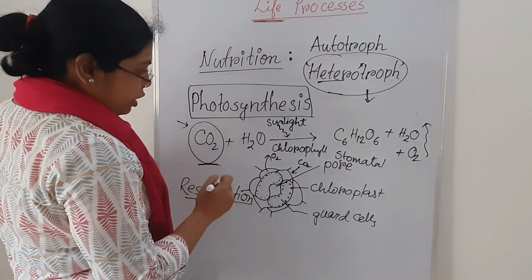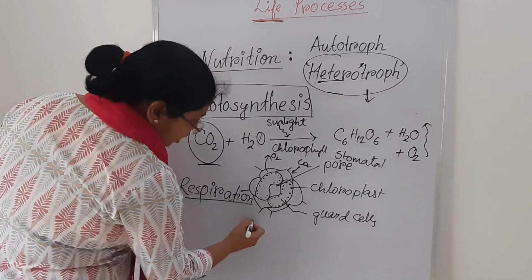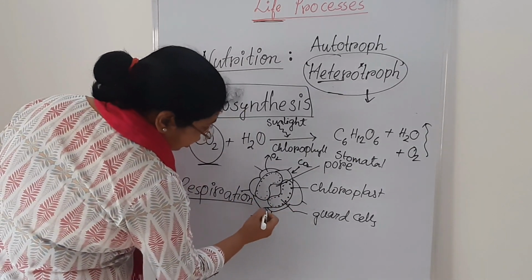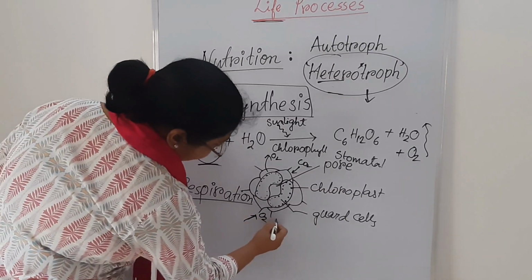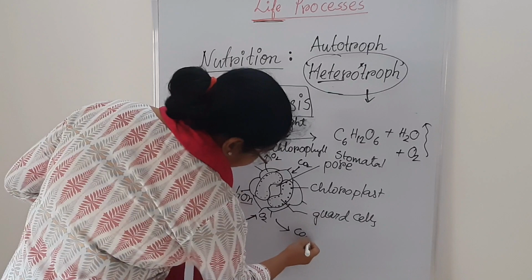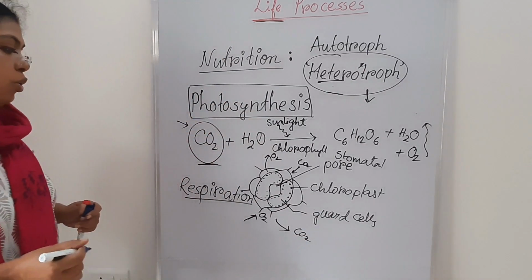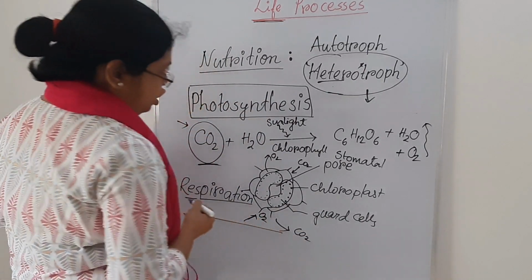So in case of respiration, it should be reversed. They are going to intake oxygen and they are going to release carbon dioxide. Okay, in case of respiration.